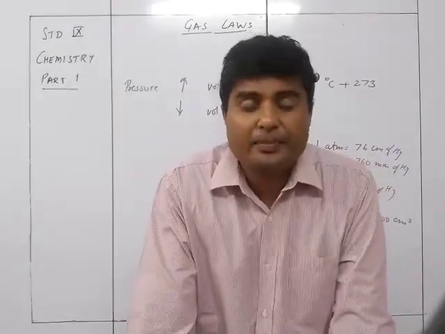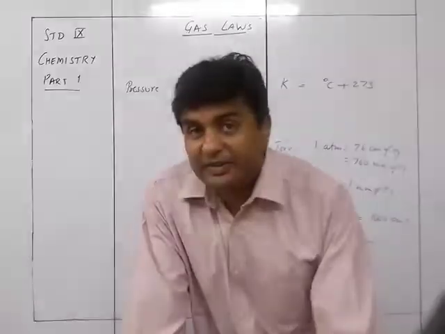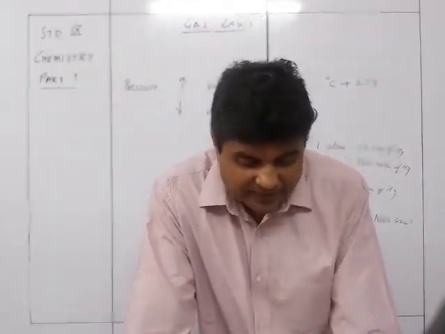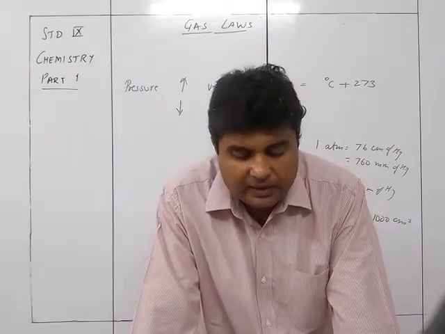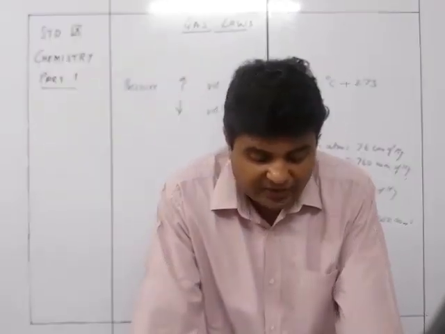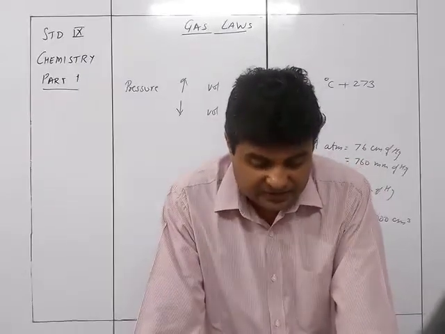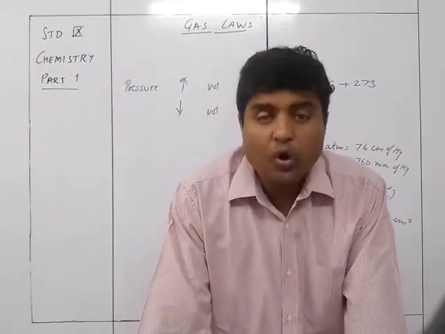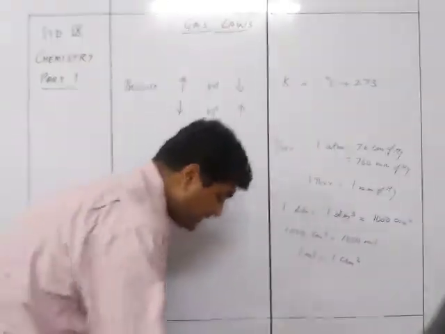Now the relationship between temperature and volume when pressure is kept constant. When the pressure of a fixed mass of gas is kept constant and the temperature of the gas is increased systematically, the volume correspondingly increases.